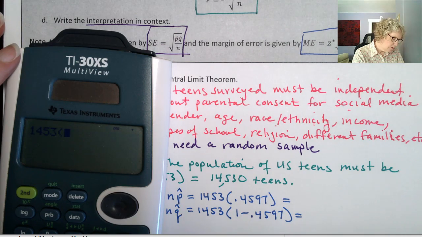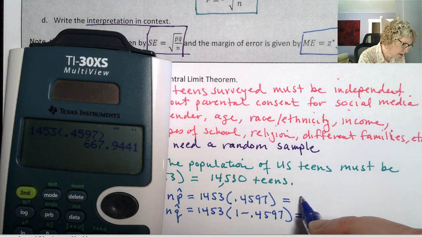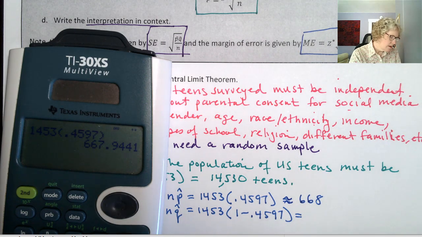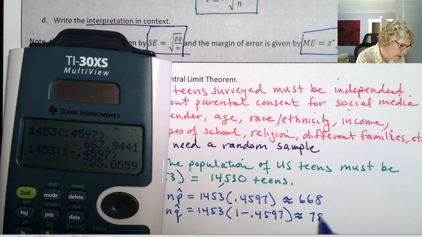So I'm going to do both of those. 1453 times 0.4597 is approximately 668, and it's okay to round these as long as it's over 10. 1453 times 1 minus 0.4597 is about 785.